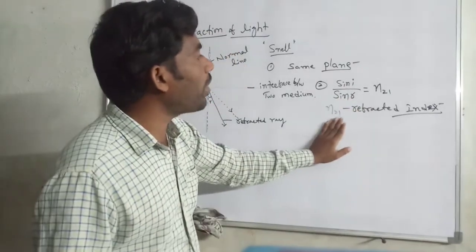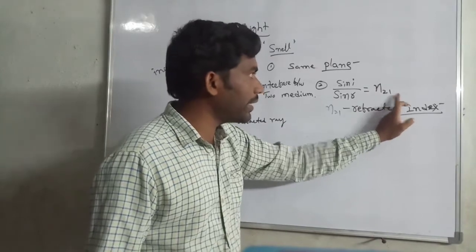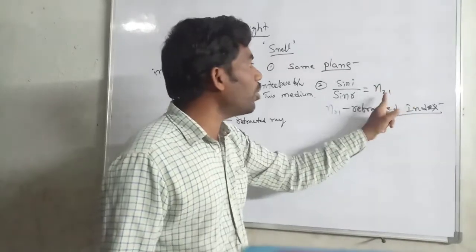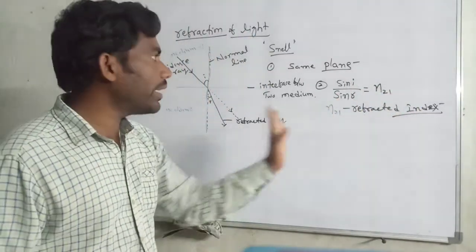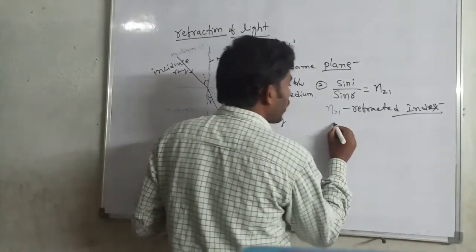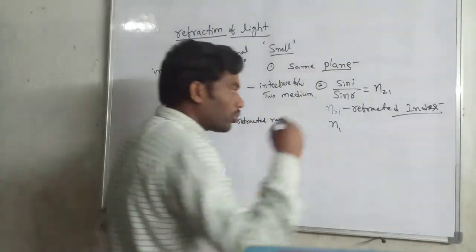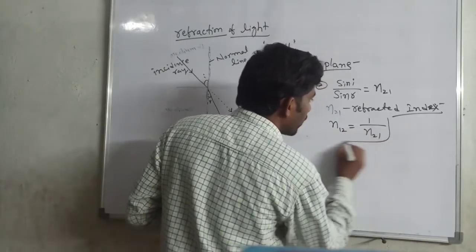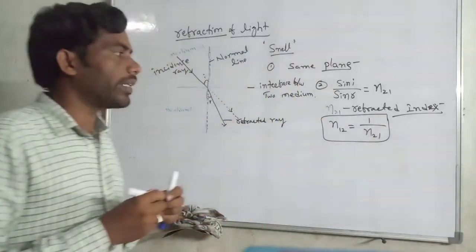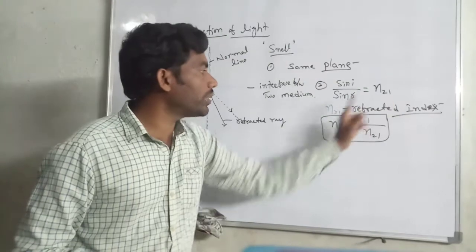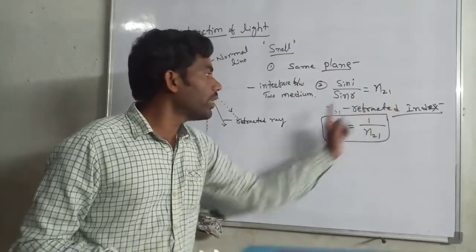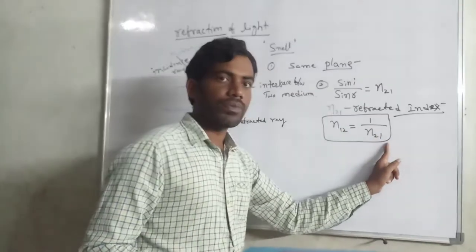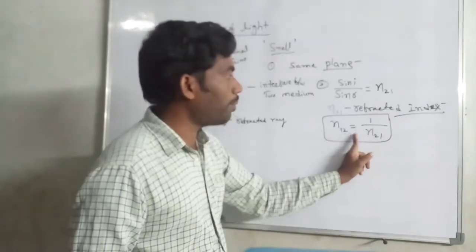It tells about medium 2 with respect to medium 1. If medium 1 with respect to medium 2, we write n12. This is also very important: n12 is equal to 1 by n21.